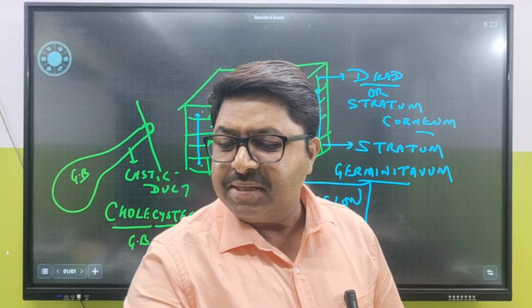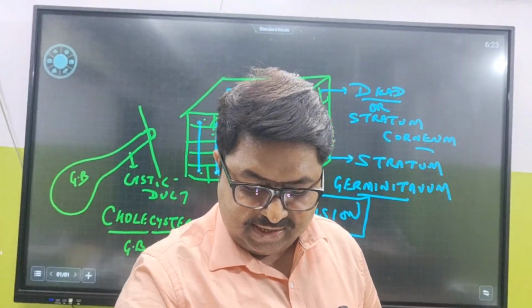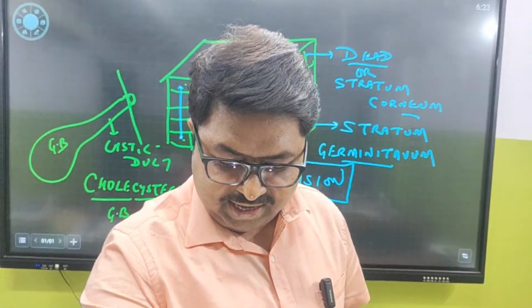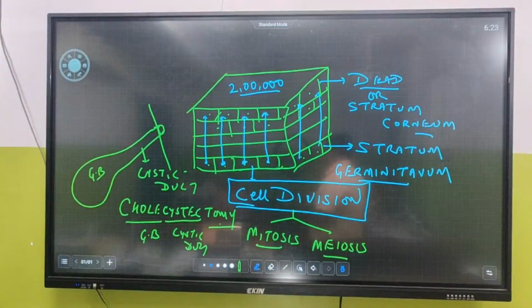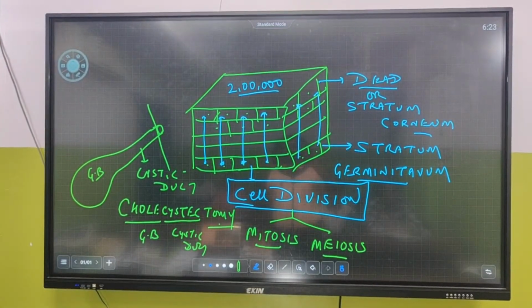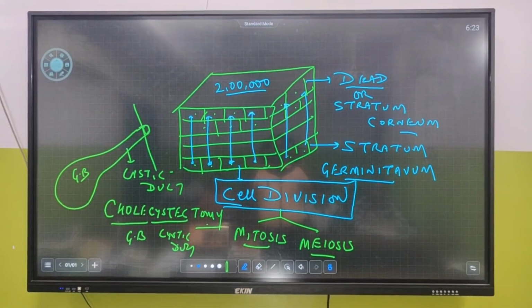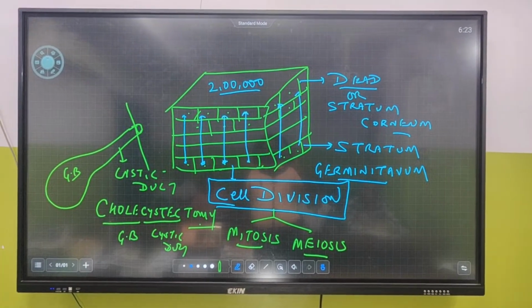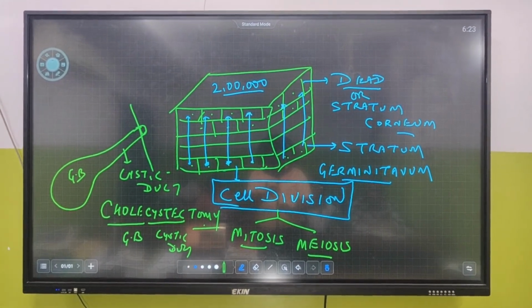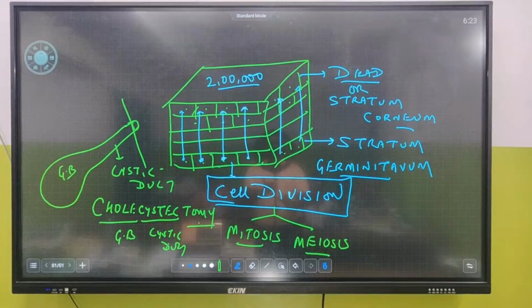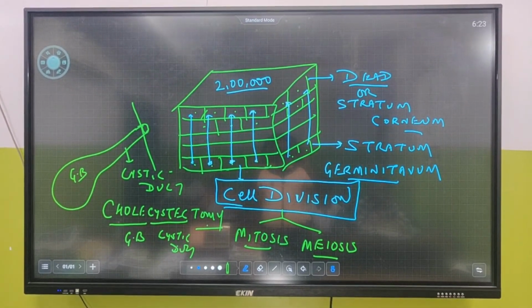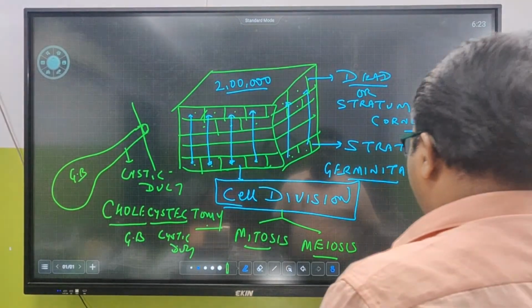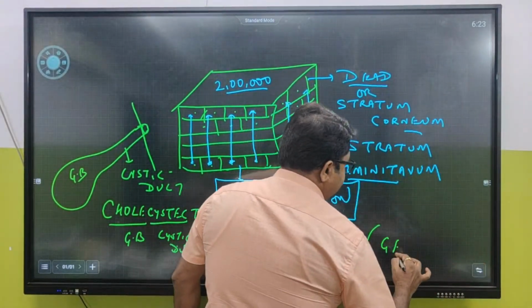Meiosis takes place where? Meiosis takes place in germ cells only. Clear? And what are germ cells? Testis and ovary are germ cells.